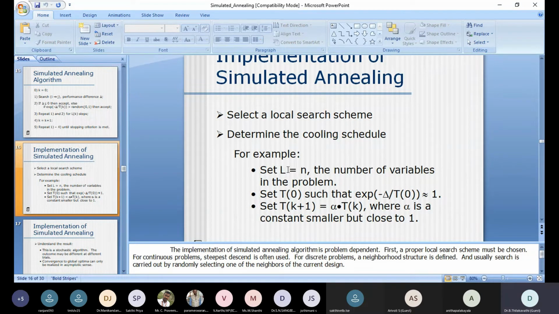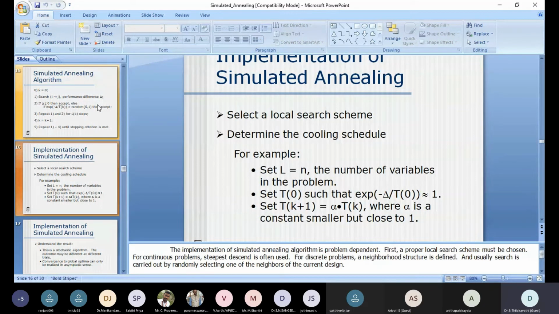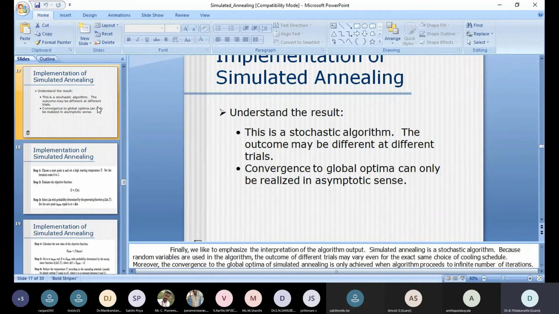So the implementation of simulated annealing, that is these 5 steps, now depends completely on these 2: how we select the search scheme and the cooling schedule. Now for the resultant, if you select all these things and implement your simulated annealing with the help of the above 5 steps, the solution here is random. Random here is called a stochastic algorithm. Stochastic is nothing but random.